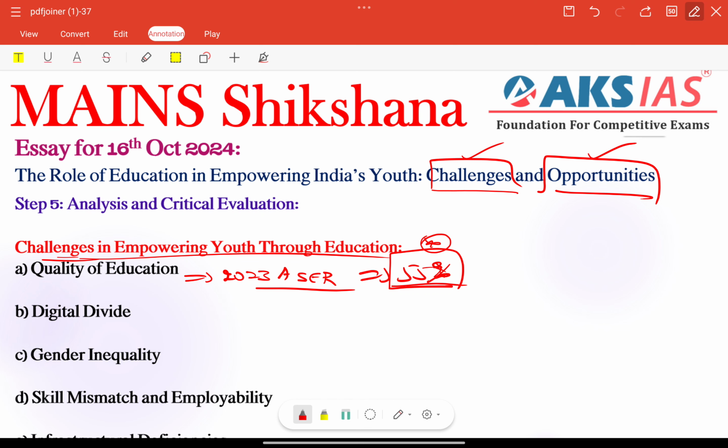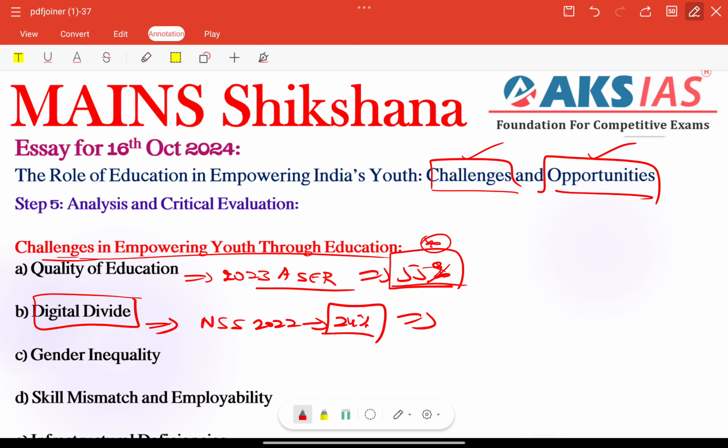Next, the digital divide is there. For example, the COVID-19 pandemic especially exposed the digital divide in India, that is rural and urban. According to the National Sample Survey 2022, only 24% of households have access to the internet. But in rural areas the figure drops to a mere 15%. Overall 20%, but in rural areas it is 15%. We need to include these types of issues. Lack of access to digital devices and reliable internet connectivity are the major concerns here.